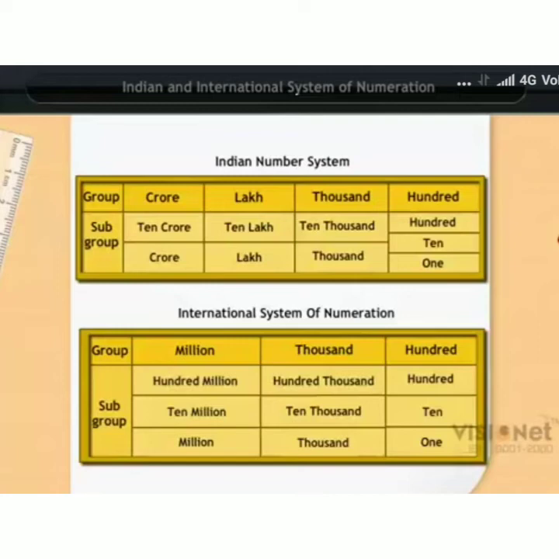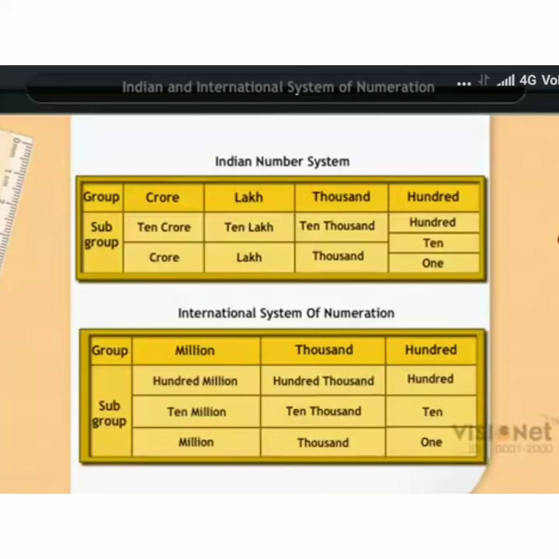In the Indian number system, the first period is separated after 3 digits from the right, the second period after 2 digits, the third period after lakh, the fourth period after crore. But in the international number system, after every 3 digits we have a period: ones, thousands, and millions.